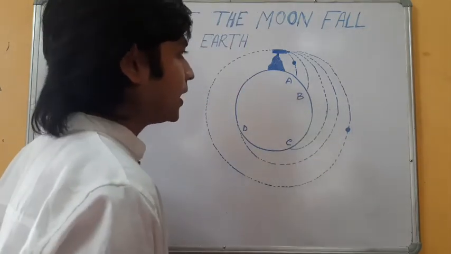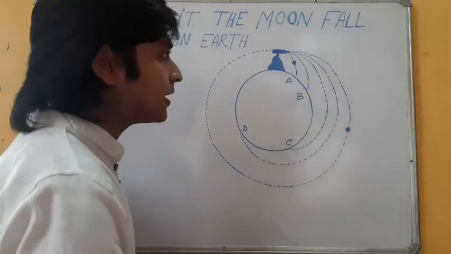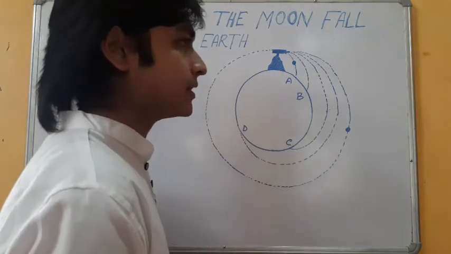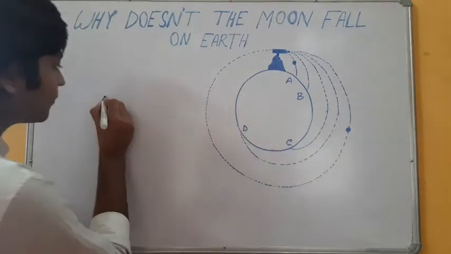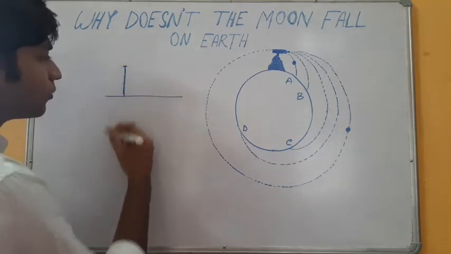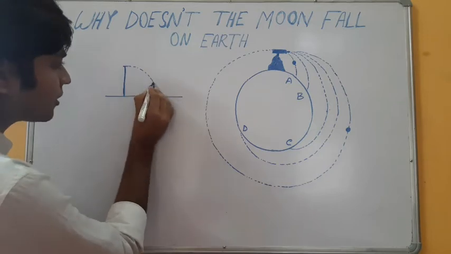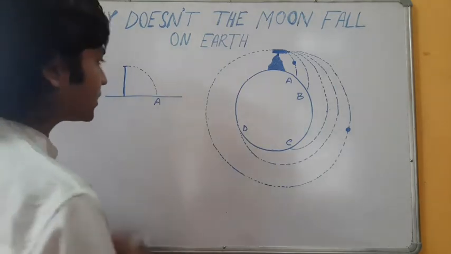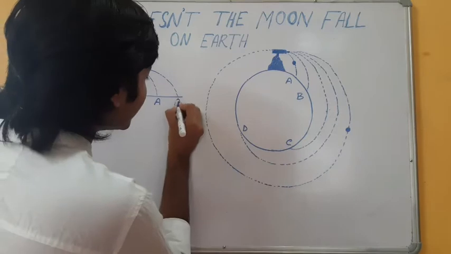Now you can see that as well as the horizontal displacement, the vertical displacement that the ball is traveling is also increasing. When we perform the experiment from the surface of the Earth, suppose this is a height, and from the top of it we perform the experiment. Suppose we projected the cannonball with some initial horizontal velocity, and after some time it would hit the ground at point A. If we increase our horizontal initial velocity, it would travel some more distance, and after some time it would hit the ground at point B.